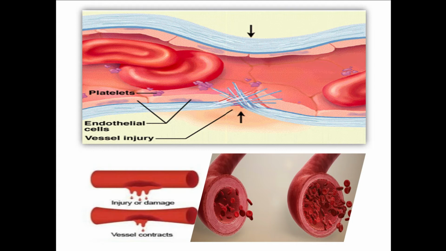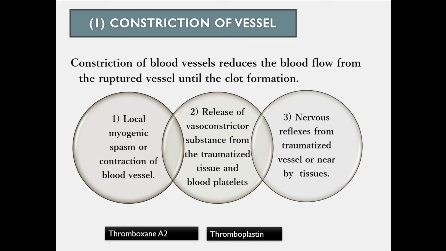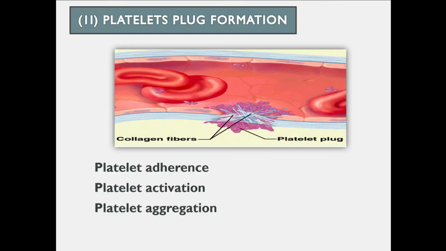So when the size of the lumen is decreased, less blood will flow from that part. As a result, there will be less loss of blood from the ruptured vessel. So the first important part of hemostasis is the constriction of the vessel.